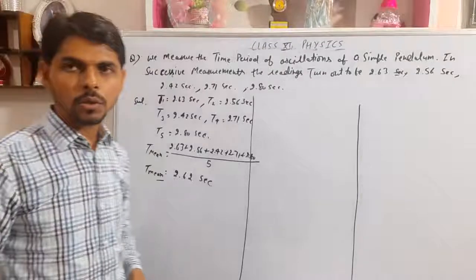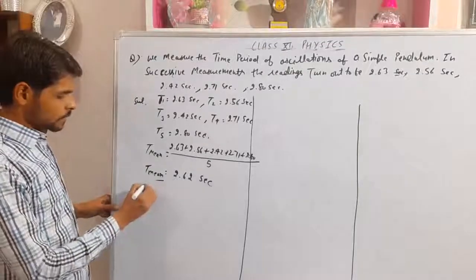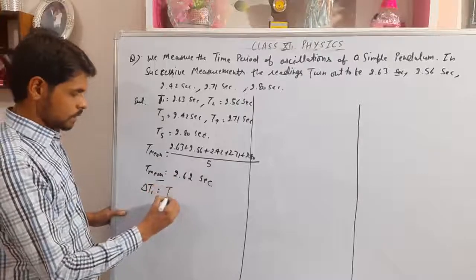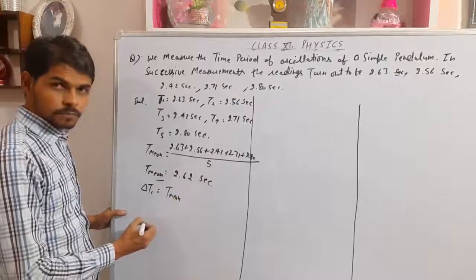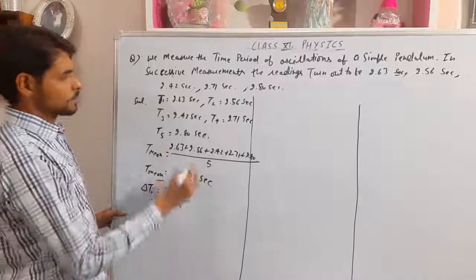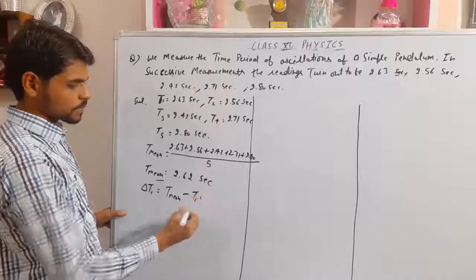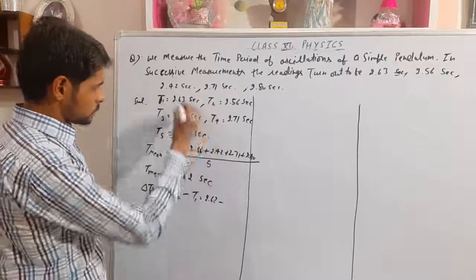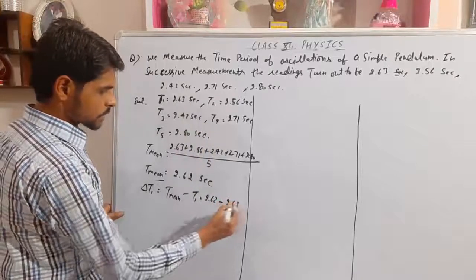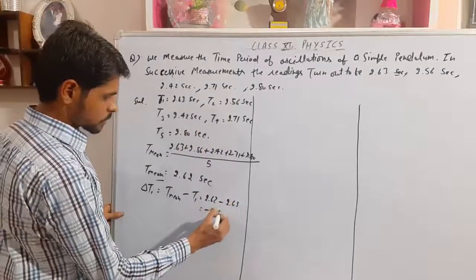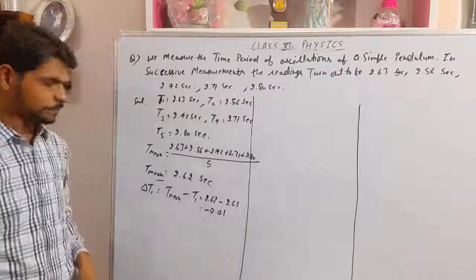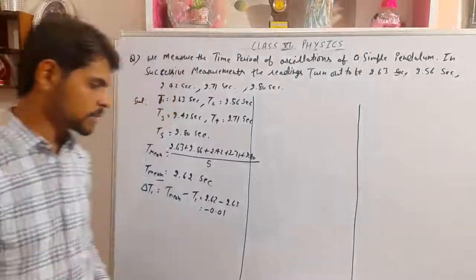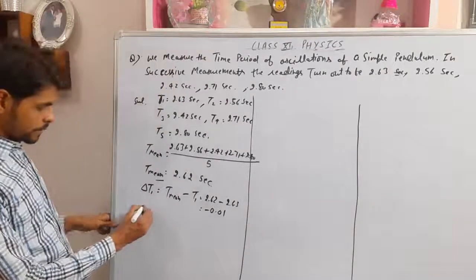What is the method of calculating absolute error? Delta T1 means the absolute error in the first measurement. The method is mean time minus the first measurement. Mean is 2.62, the first measurement was 2.63. That error is 0.01 with negative sign. So the first absolute error is negative 0.01.